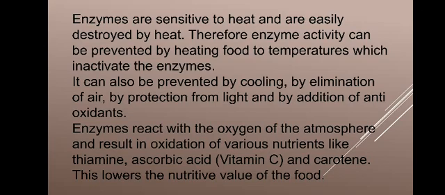Enzymes react with the oxygen of the atmosphere, resulting in the oxidation of various nutrients like thiamine, ascorbic acid, and carotene. This lowers the nutritive value of food. An example of the reaction with oxygen is the browning reaction found in apples, bananas, or other examples of enzyme activity. When we cut the banana or the apple, their surface becomes darkened. That is a browning reaction, and it is known as enzymatic browning.